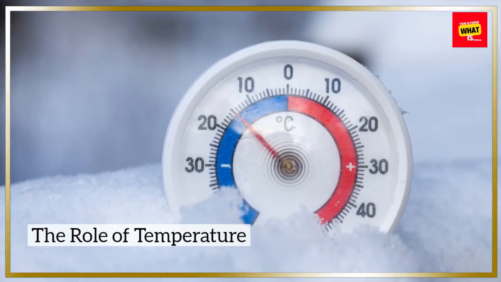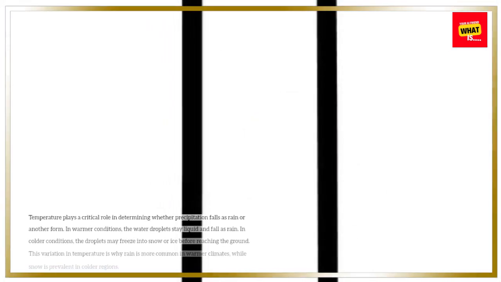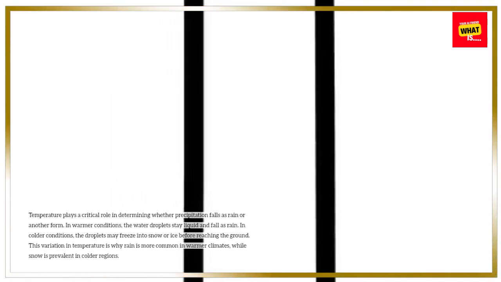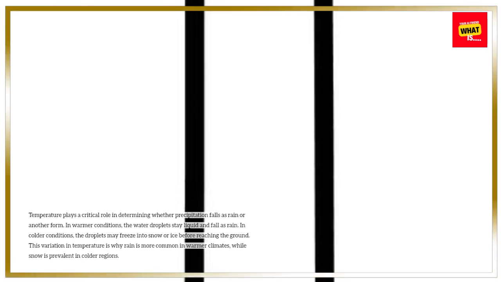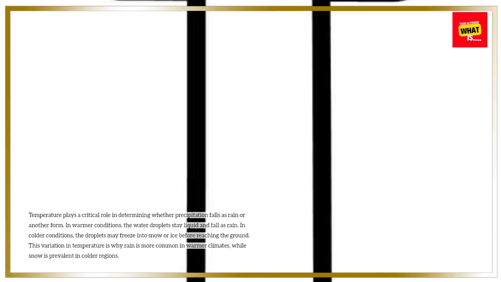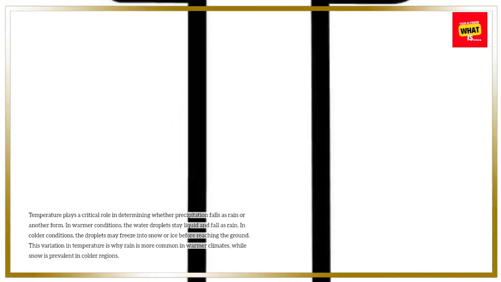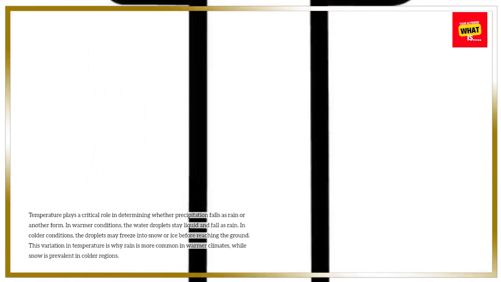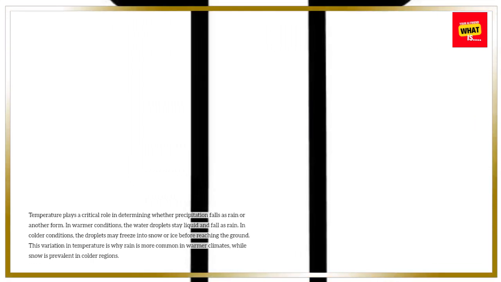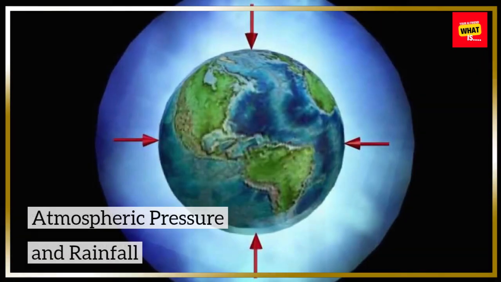The role of temperature. Temperature plays a critical role in determining whether precipitation falls as rain or another form. In warmer conditions, the water droplets stay liquid and fall as rain. In colder conditions, the droplets may freeze into snow or ice before reaching the ground. This variation in temperature is why rain is more common in warmer climates, while snow is prevalent in colder regions.